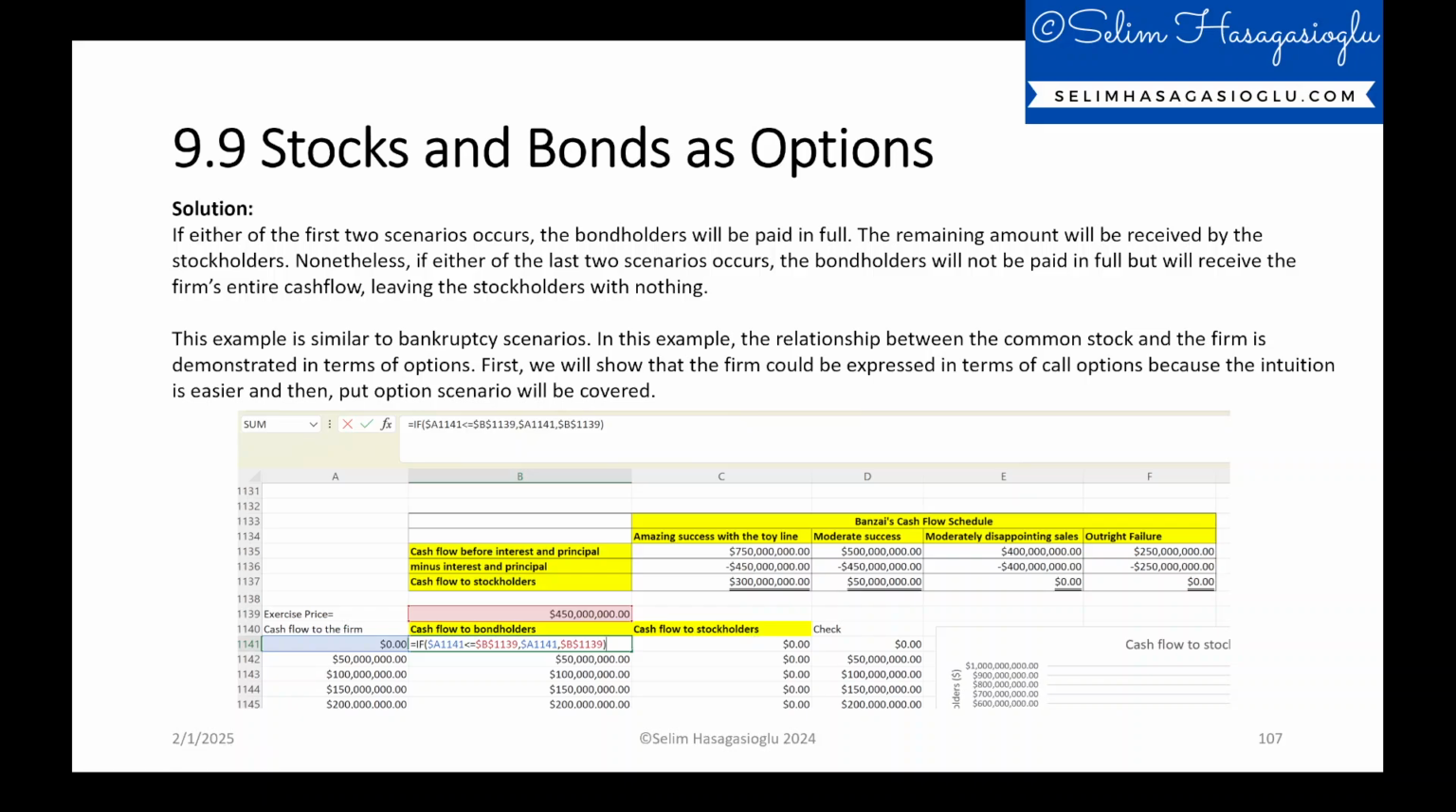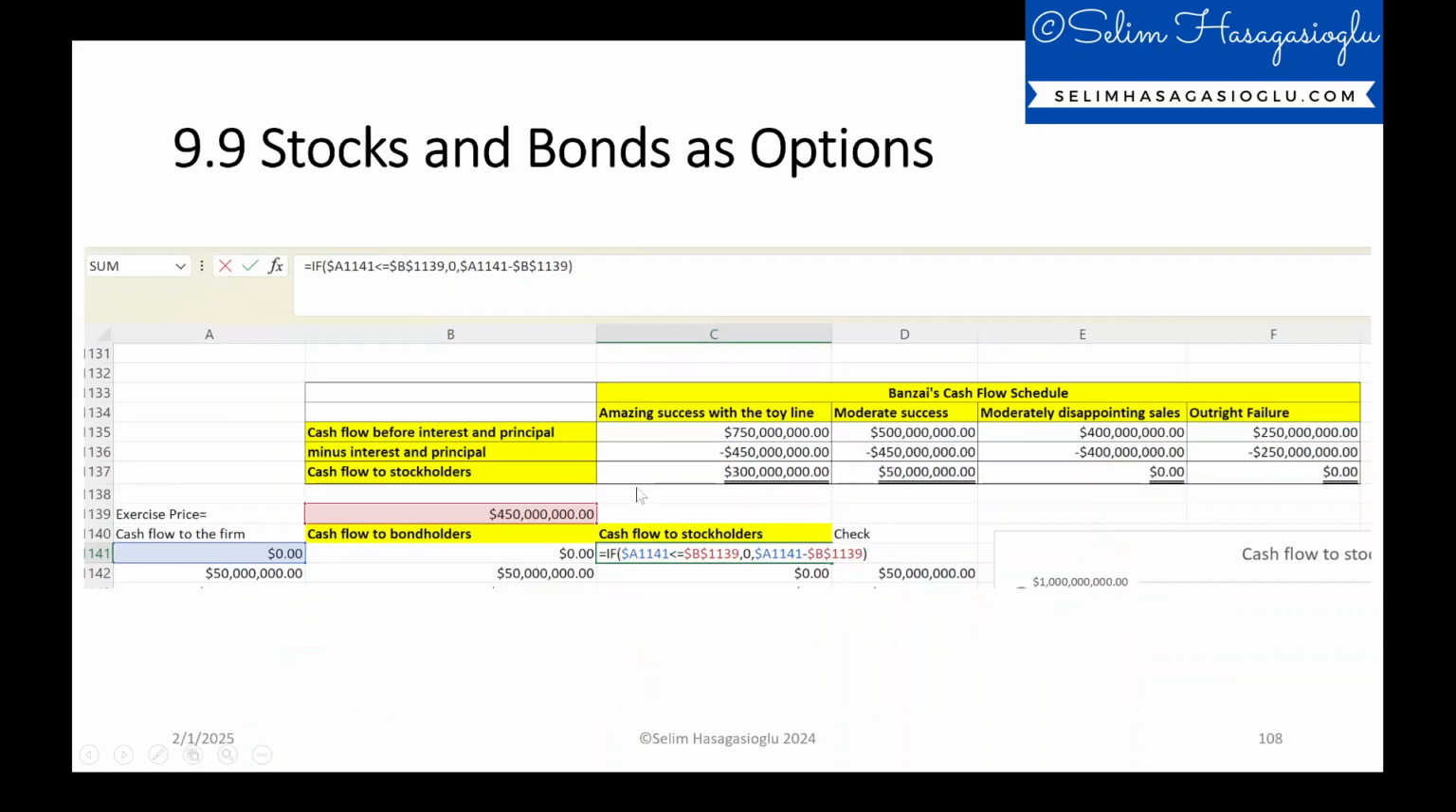terms of options. So if cash flow to the firm is less than this exercise price, $450 million, or equal to this value, cash flow to bondholders will be cash flow to the firm. They will receive everything. For example, remember, if the cash flow to the firm is less than $450 million, bondholders will receive everything. But if not, of course, they will be paid in full and then will be receiving this $450 million. And on the next slide, we will have the situation detailed for the cash flow to stockholders.